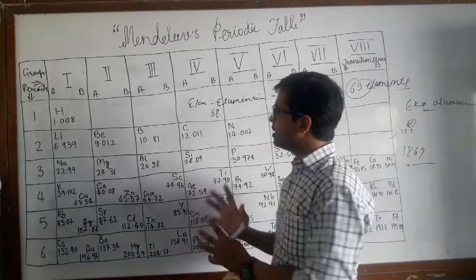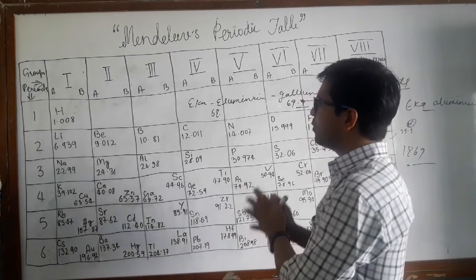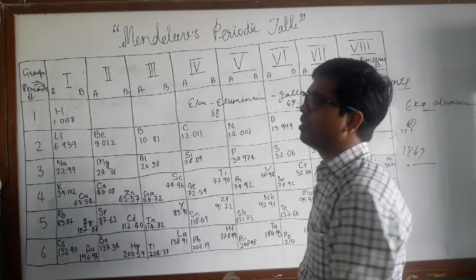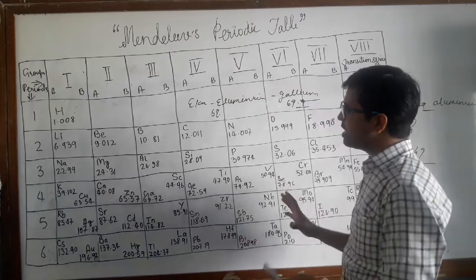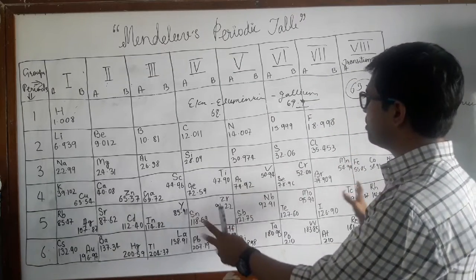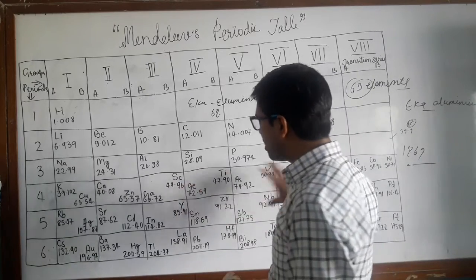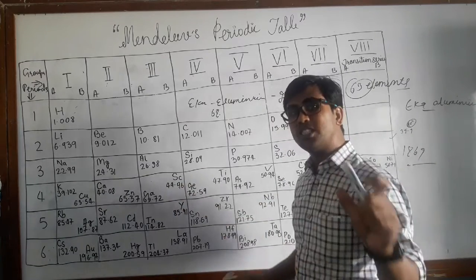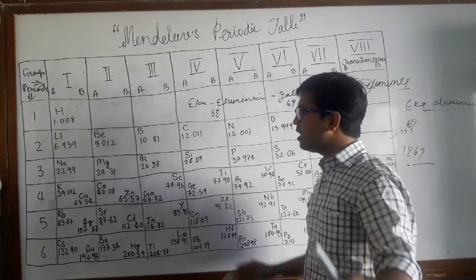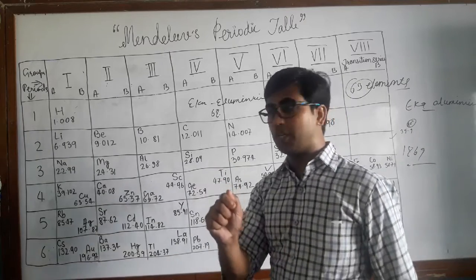There are so many benefits which we got from this table. We can see the quite beautiful arrangement of all these elements, and in making it, he also used the idea of putting together elements having common properties.